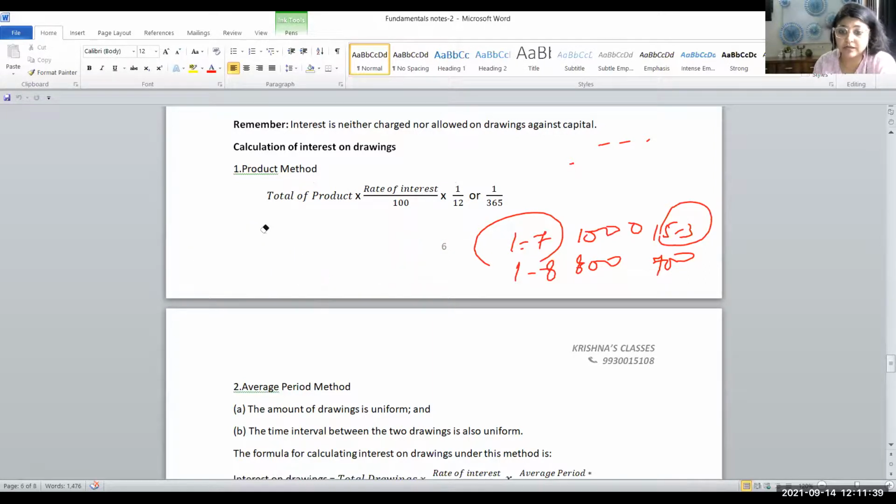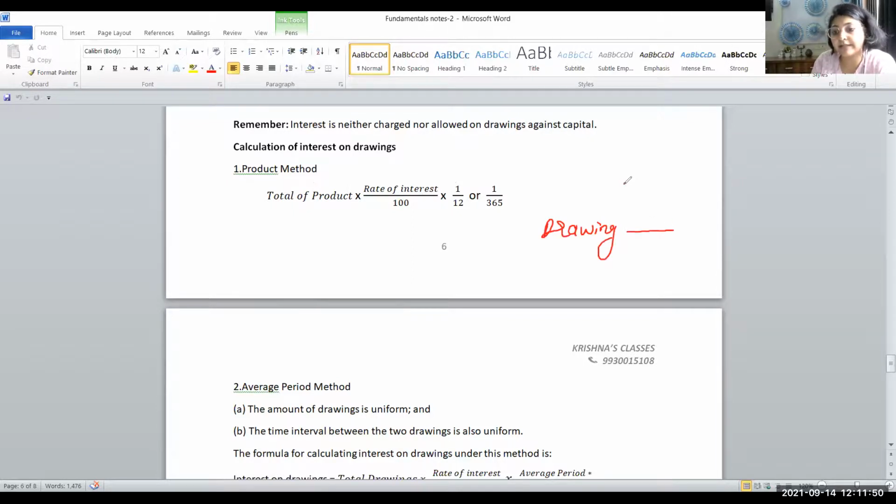What is total of product? I'll write over here. Total of product is the drawing made by the partner and number of months left for the year to be over. So let's say he has withdrawn 2,000 rupees on 1st of April. So what are the number of months left to be over? 12 months. Let's say he has withdrawn on 15th of March 10,000 rupees.